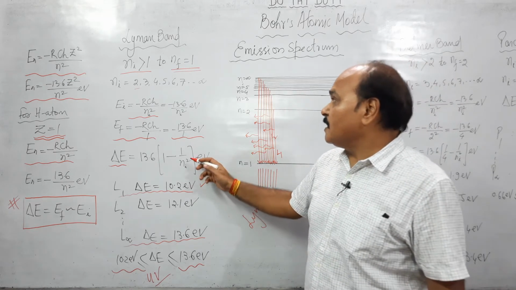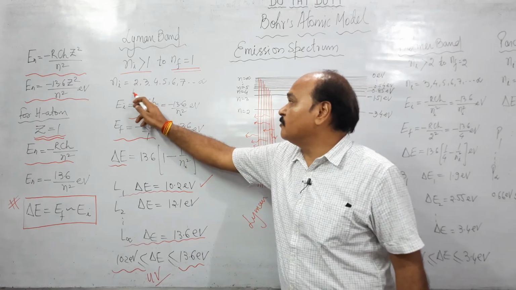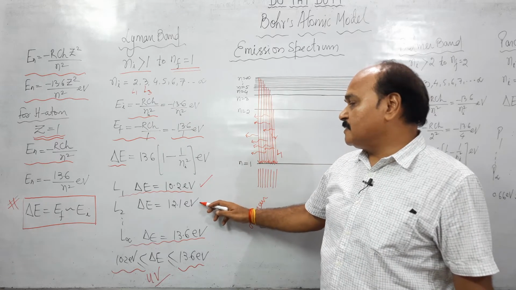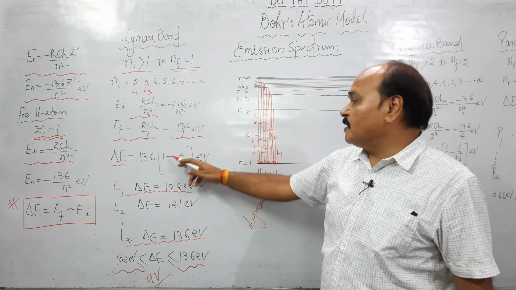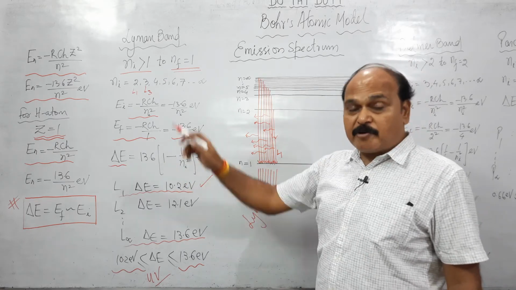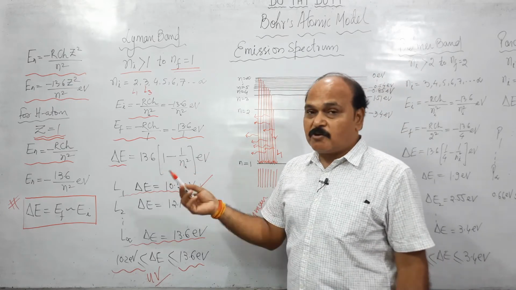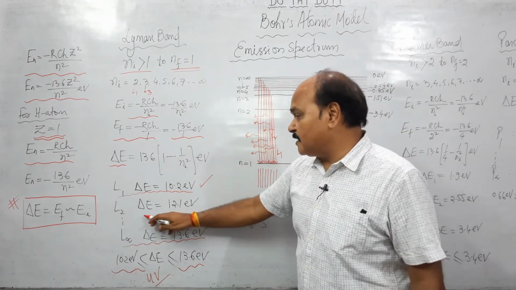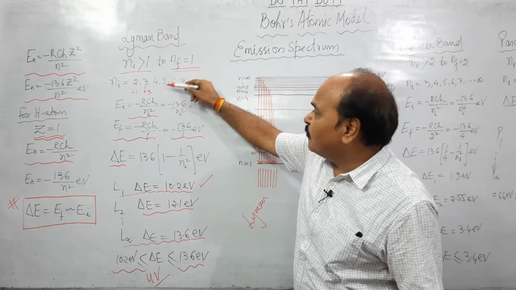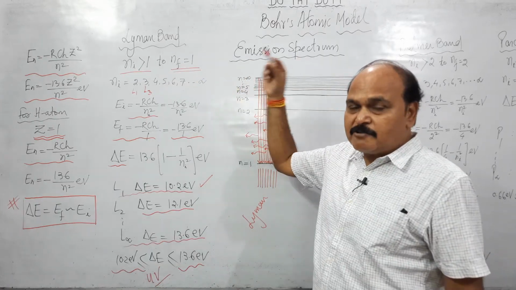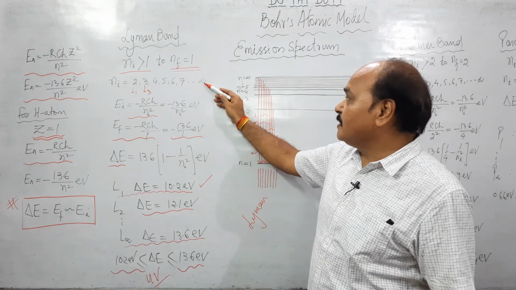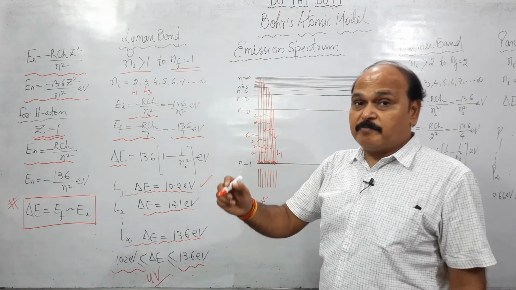And if we substitute N equal to 3, we get the second Lyman photon. So if we substitute 1 minus 1 upon 3 square, that is 1 upon 9, we get 1 minus 1 upon 9, which is 8 upon 9. 8 upon 9 into 13.6 is what? 12.1 electron volt. Yes, this is the energy of the second Lyman photon. And that way, if we substitute 4, 5, 6, we can find out the energy of each and every Lyman photon. When we substitute Ni equal to infinity, we get the Lyman photon of maximum energy.